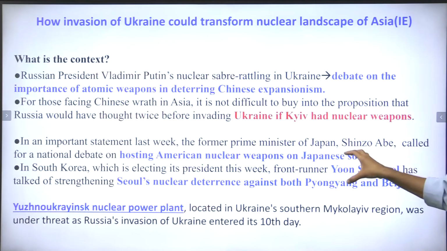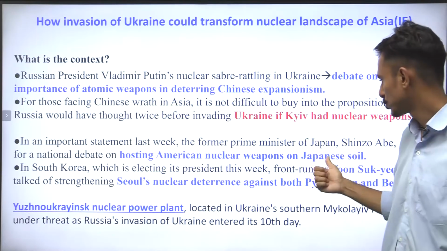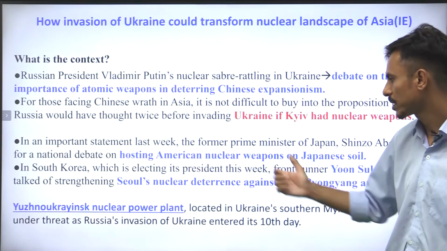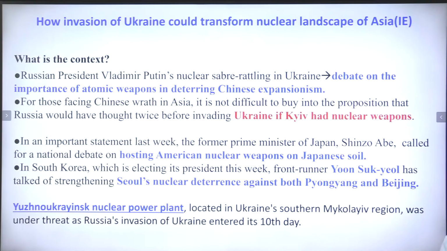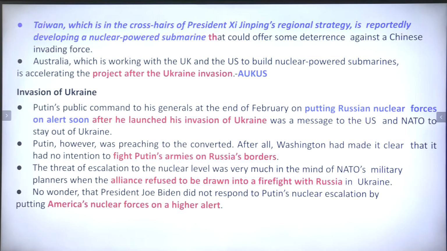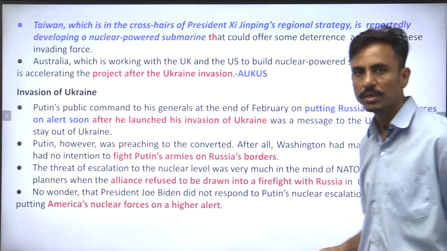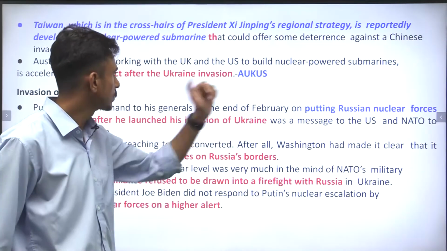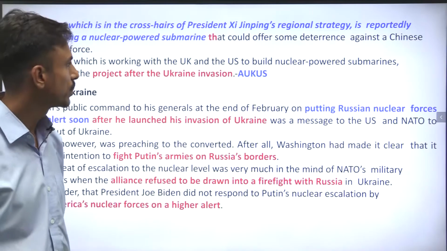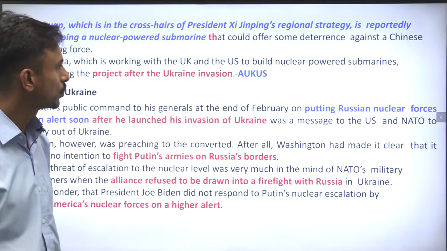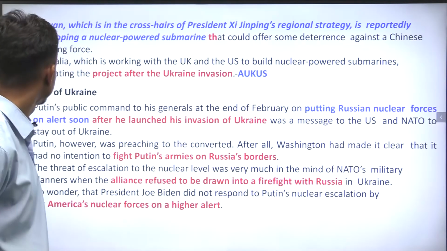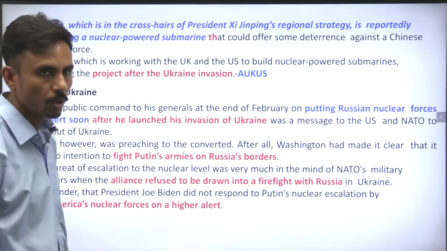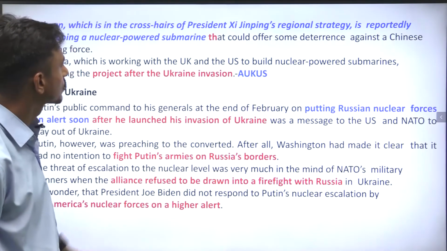At the same time, Japan, which does not have nuclear weapons, is also talking about hosting American nuclear weapons on its Japanese soil. We also know that the UK, US and Australia under AUKUS, where the US would be building the nuclear powered submarines, this project has also been accelerated in order to counter China in the Indo-Pacific.